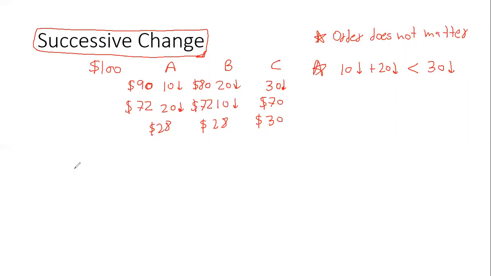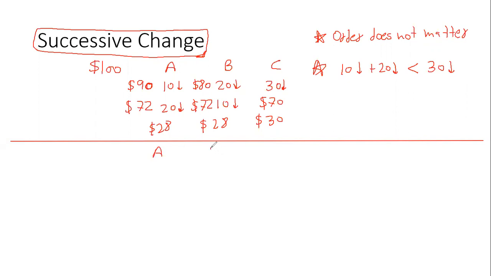Now, if I try to reverse the scenario, so successive change. This time, in this particular example, I decreased successively. Now let's see what will happen if I try to increase successively. So let's take an example where we are increasing successively. Same scenario, but let's say I'm changing the context.